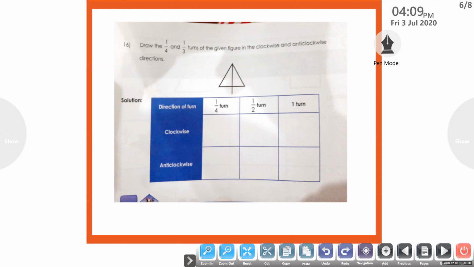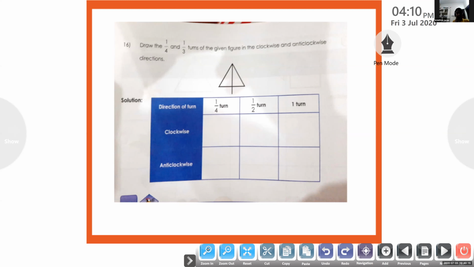No. In the question, you have to find out 1 by 4 and 1 by 3 only. But in the solution, they have given how many? 1 by 4, 1 by 2, and 1. So we can do according to our solution. Okay, children, can you do this?